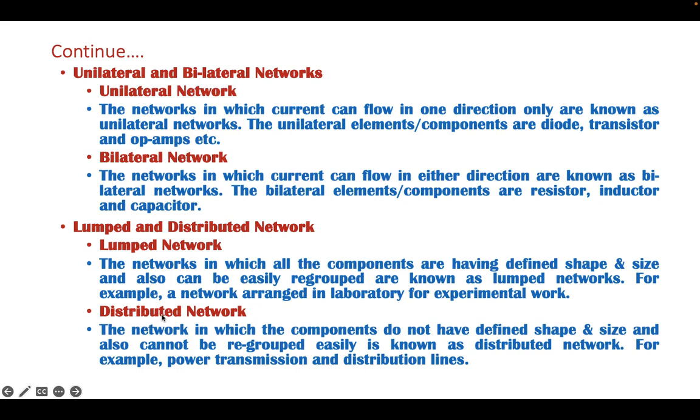There is also a network known as a distributed network. A network in which components do not have a defined shape and size and cannot be regrouped easily is known as a distributed network. For example, power transmission and distribution lines: we generate power at one station and consume power at another station, and the distance between these two stations may be 100 kilometers, 500 kilometers, even 1000 kilometers sometimes. These transmission lines have resistance, inductance and capacitance, but they are not visible at one location, and hence we can say the parameters of transmission or distribution lines are distributed throughout the length, and hence they are known as distributed networks.